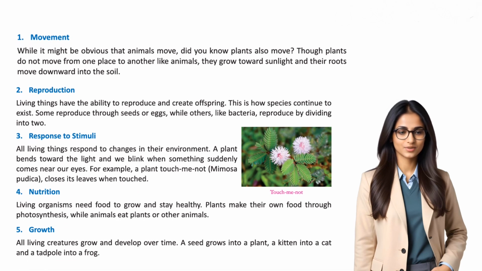While it might be obvious that animals move, did you know plants also move? Though plants do not move from one place to another like animals, they grow toward sunlight and their roots move downward into the soil. 2. Reproduction. Living things have the ability to reproduce and create offspring. This is how species continue to exist. Some reproduce through seeds or eggs, while others, like bacteria, reproduce by dividing into two.